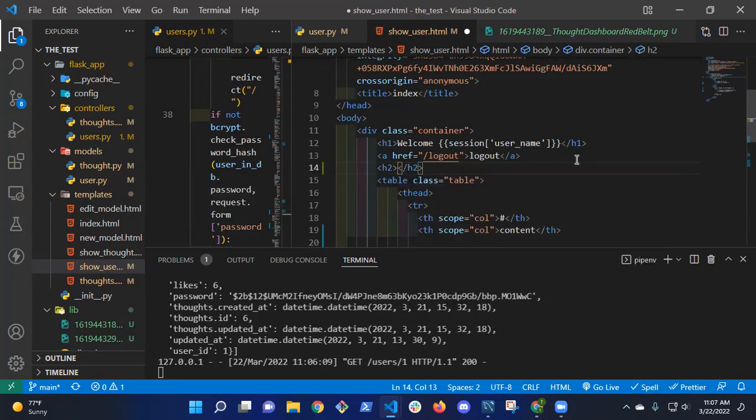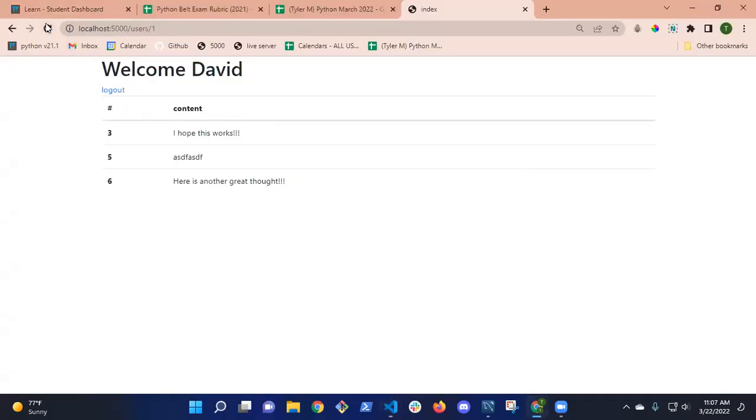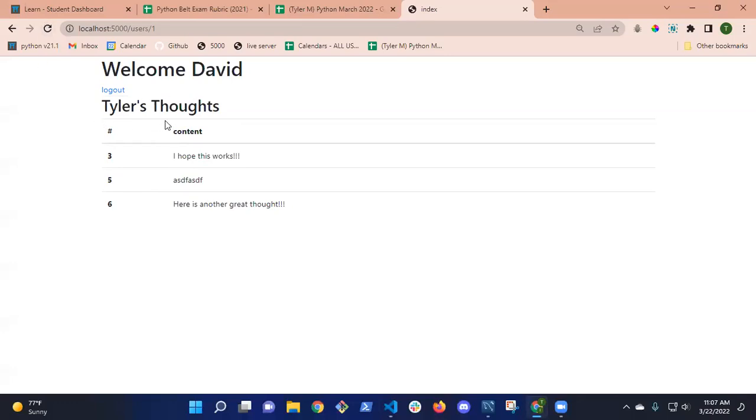And how would I get to the user's thoughts? So I wanted to say Tyler's thoughts. User ID, thoughts. Yeah, so I would just say use the Jinja templating, right? And user, and what property do I want off a user? First name. First name, yeah. And then I can add the little apostrophe I want if I want to make it look impressive. Then I go back to here and refresh, and I get Tyler's thoughts. It's magic. I know, right?